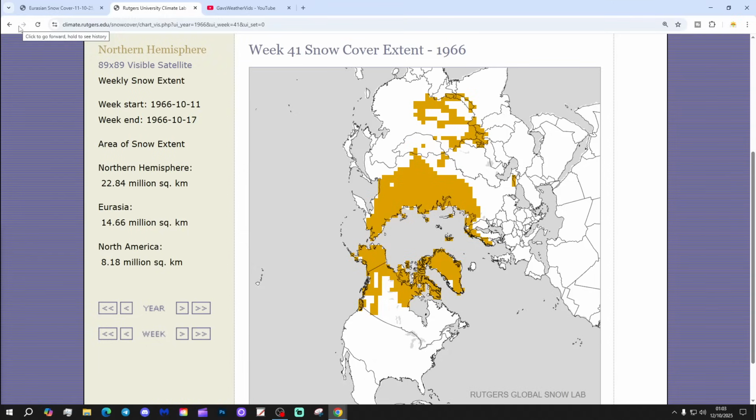So we're not doing too badly for snow cover compared to, you know, our recent 20, 30 years. But if you look at it in a more historical context, going through the 80s, the 70s, the 60s, then we're not doing as good, actually. We are lagging behind many, many of those years.